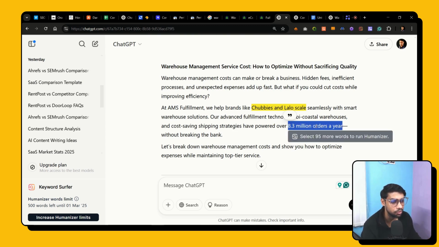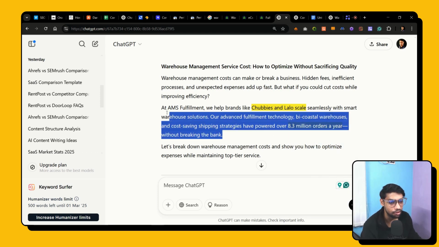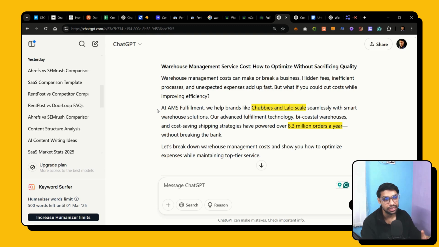You need to have data to build your credibility and to win trust from the users as well. This type of information is pretty helpful. Just imagine I'm reading an article and I know nothing about the brand, which is AMS Fulfillment.